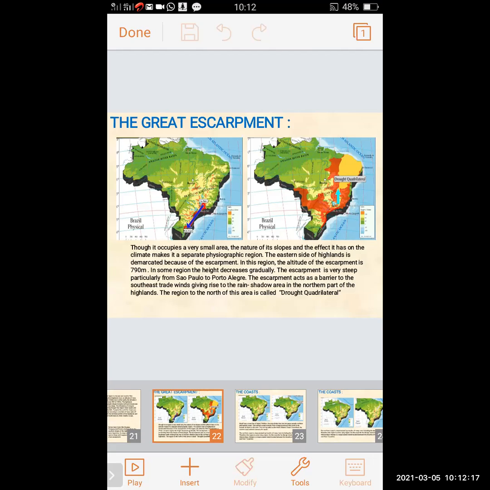In some regions, the height decreases gradually. The escarpment is very steep, particularly from Sao Paulo to Porto Alegre. The escarpment acts as a barrier to the southeast trade winds, giving rise to a rain shadow area in the northern part of the highland, and the region to the north of this area is called the drought quadrilateral. The second picture shows the drought quadrilateral image.